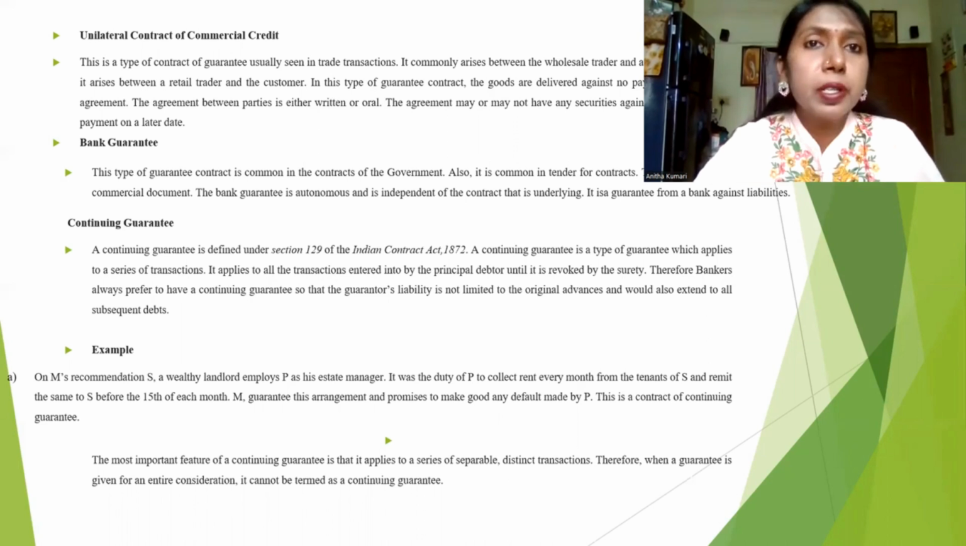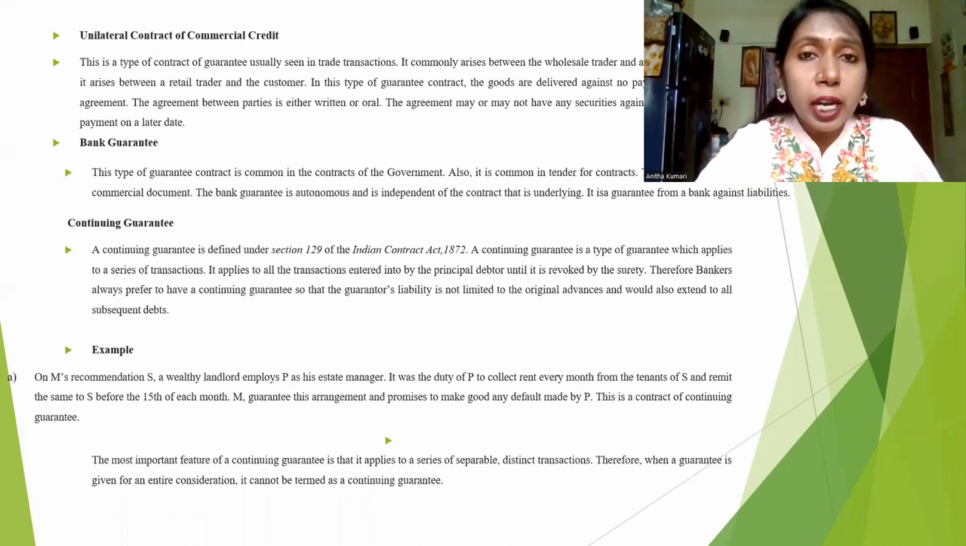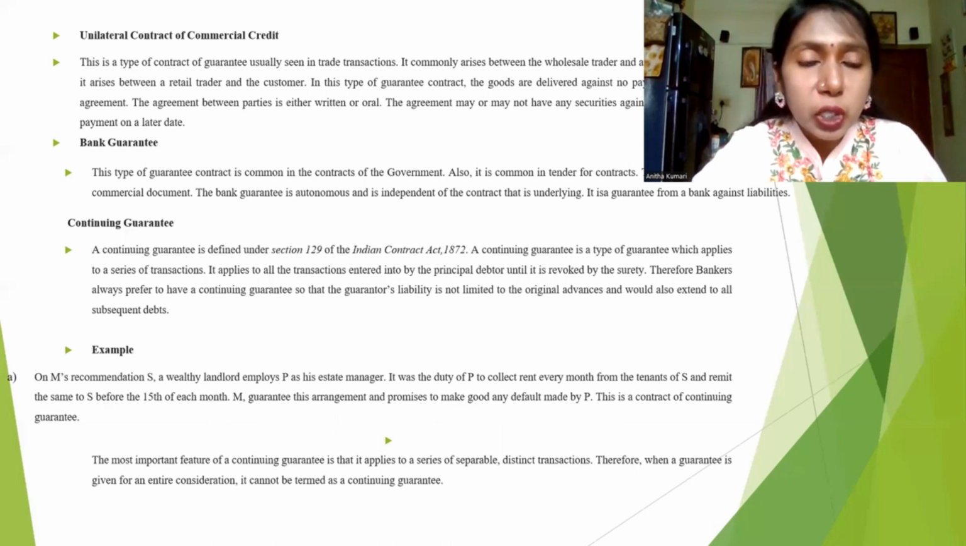So for that purpose, if you are bringing some third party, that is called a unilateral contract of commercial credit. What is called commercial credit is if you are bringing any kind of surety for any kind of commercial transaction or commercial business. Then what is called a bank guarantee? Bank guarantee in the sense, when you are availing a loan or money from the bank, if they need any security, that is called a bank guarantee.